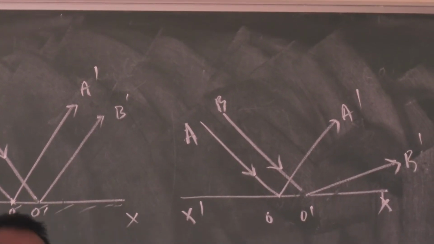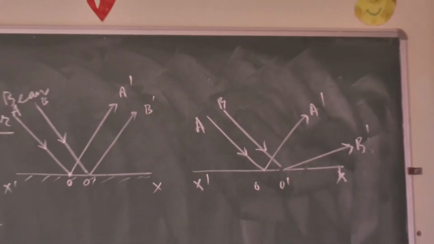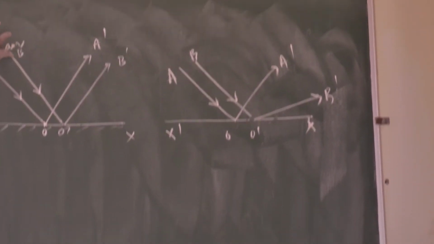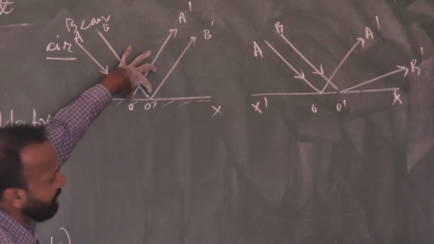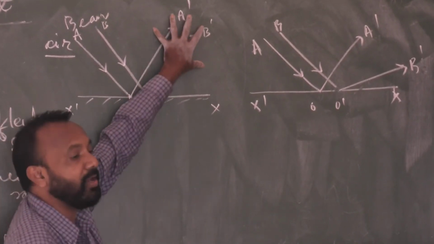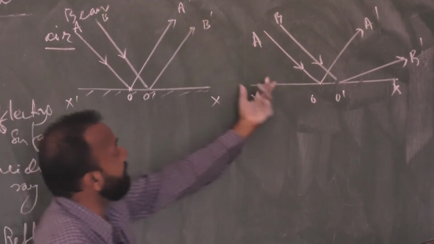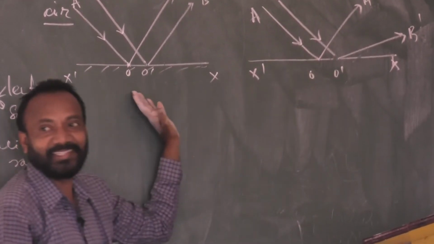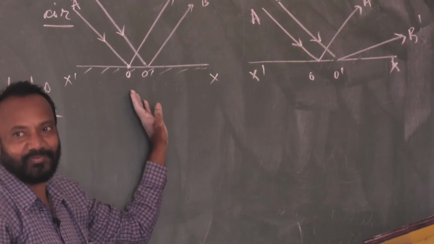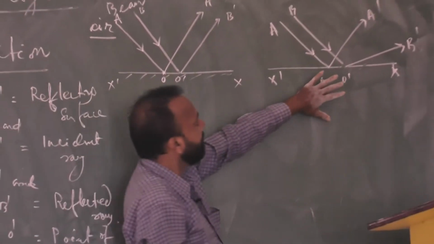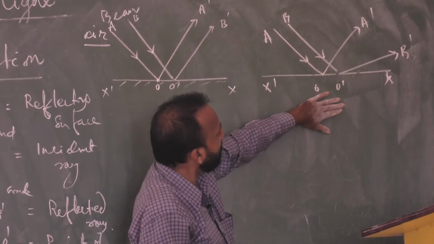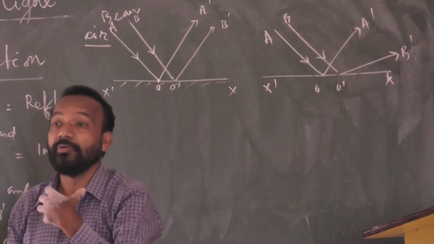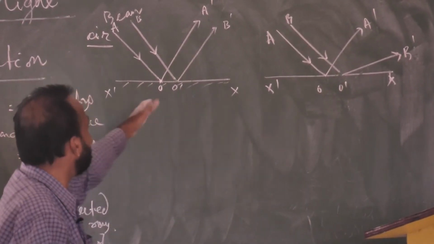My dear, you see here, is it the same thing? Here, the group of rays, a parallel beam, is incident on the surface and returns back in parallel, in the same pattern, but here that is not happening. This surface is not behaving like the first surface. That means it is not able to produce reflection as in the previous case.